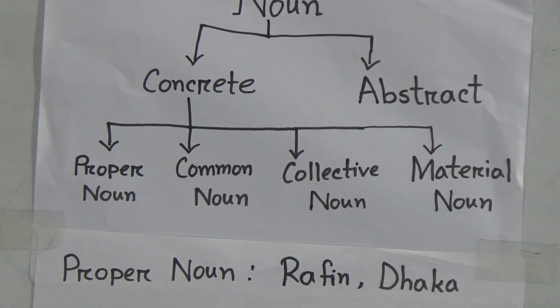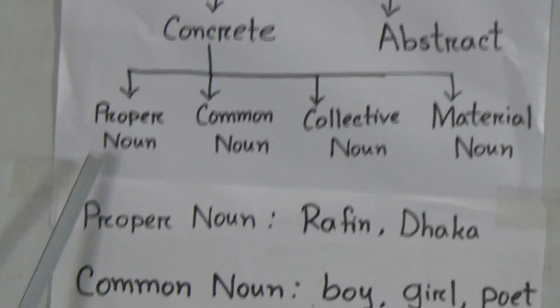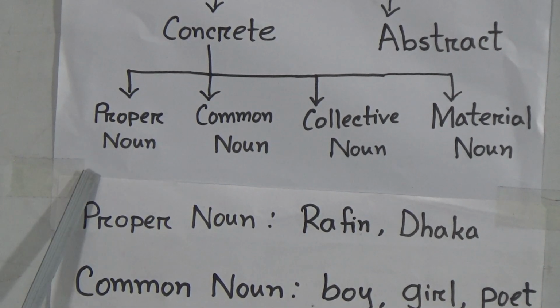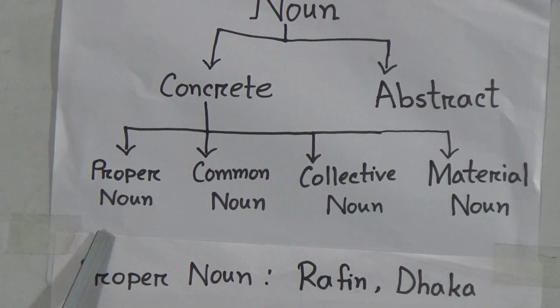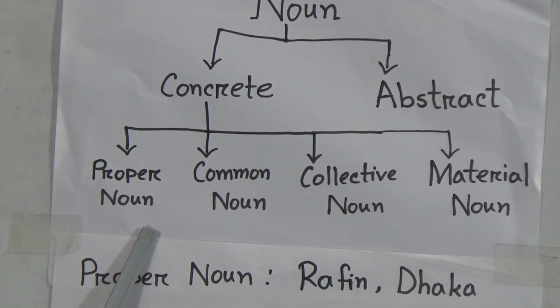About proper noun we can say the noun that refers to the name of a particular person, place, thing etc. is called what? Proper noun. So what have we learned? We have learned that the noun that refers to the name of a particular person, place or thing is called proper noun. For example, Dhaka is a big city. Here I have written some examples about proper noun.